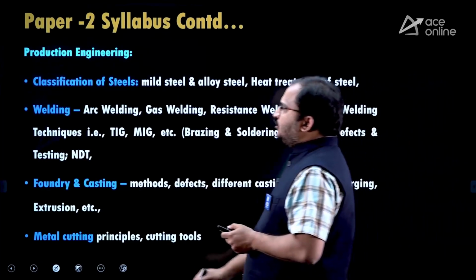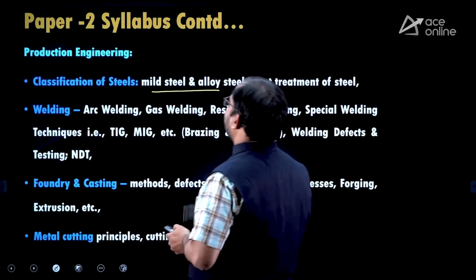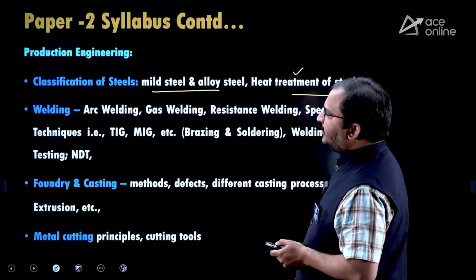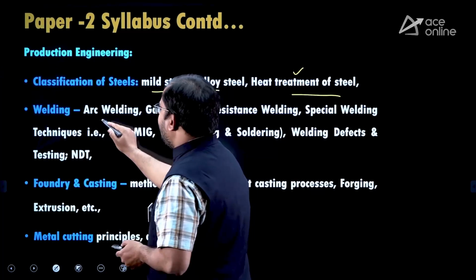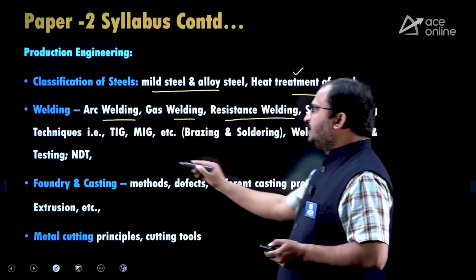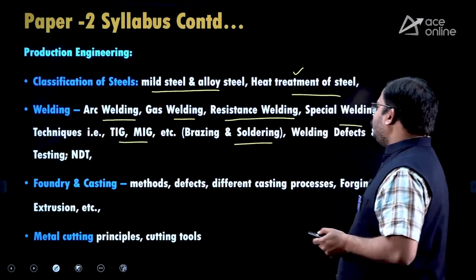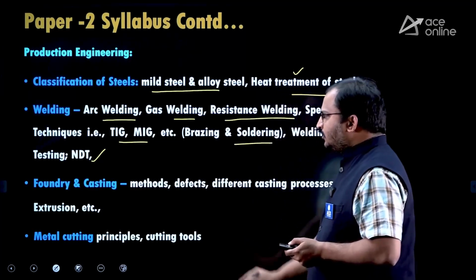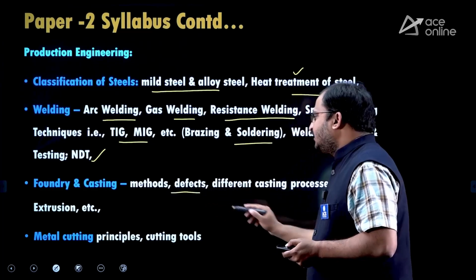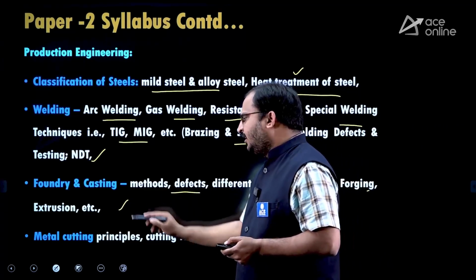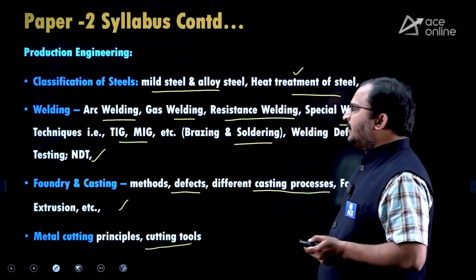Then coming to production engineering: classification of steels, mild steel and alloy steel, heat treatment of steel. So this is a material science related topic. Then welding: arc welding, gas welding, resistance welding, special welding techniques like TIG, MIG, then brazing and soldering, welding defects and testing, non-destructive testing is also there. Foundry and casting, methods, defects, different casting processes, forging, extrusion, etc. and metal cutting principles and cutting tools.